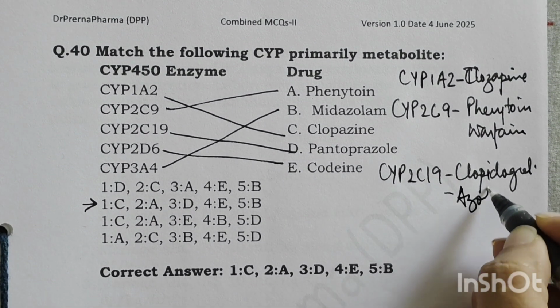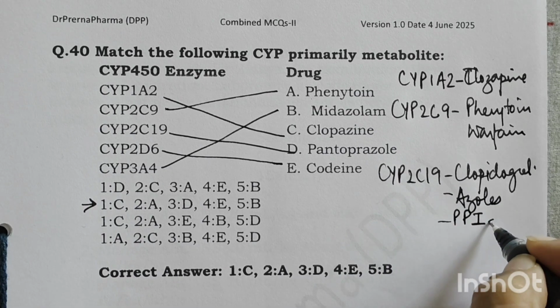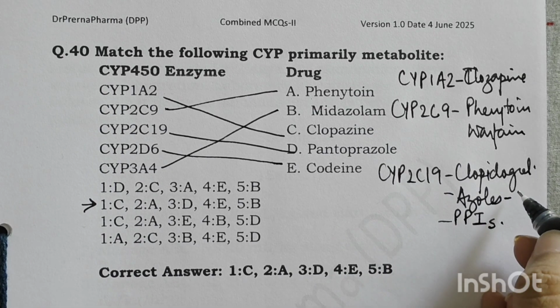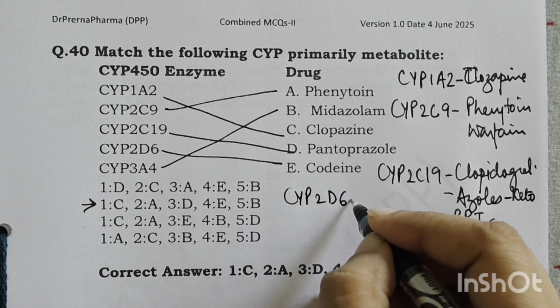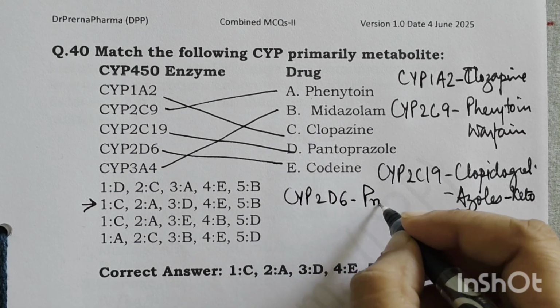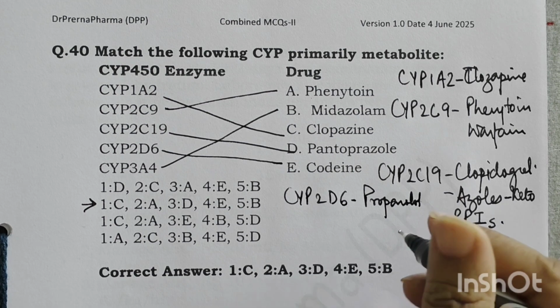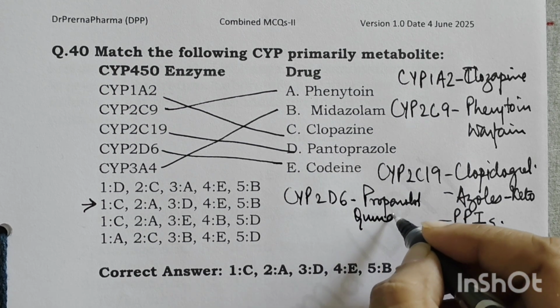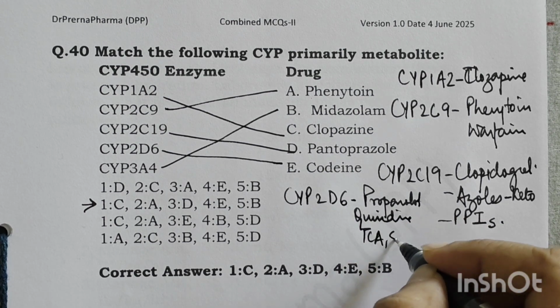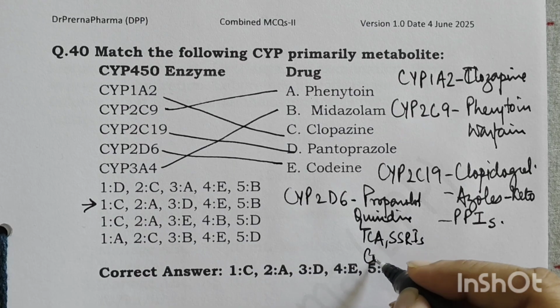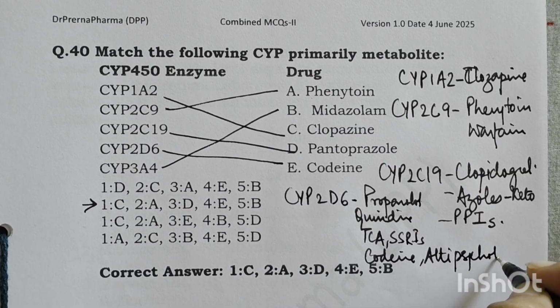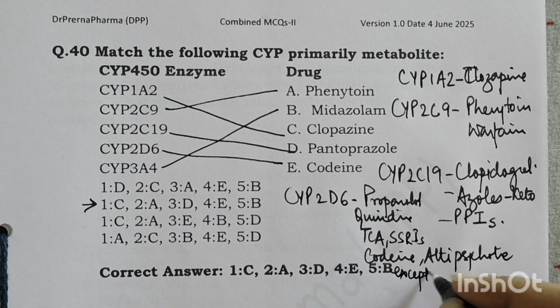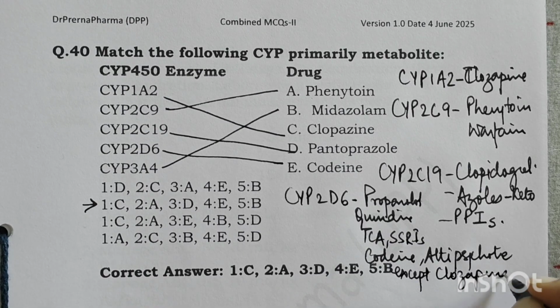Then we have azoles and the PPIs, that is omeprazole, pantoprazole. Azoles here are voriconazole, ketoconazole, right? Then CYP2D6 metabolizes propranolol, quinidine, TCAs, SSRIs, codeine, and antipsychotics, right? Except clozapine. Clozapine was above.